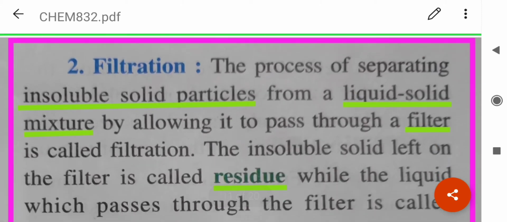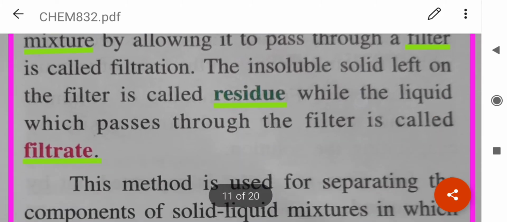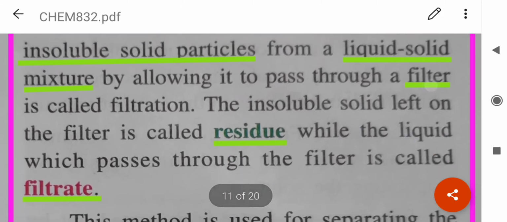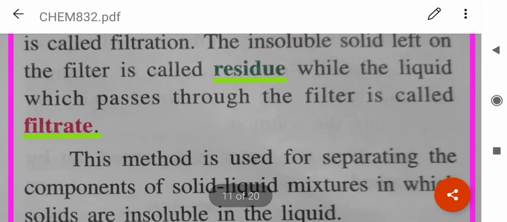Another method, a very common method, is filtration, where insoluble solid particles can be separated from a solid-liquid mixture by passing through a filter. So, what happens is that the insoluble solid is left on the filter as residue, while the liquid which passes through is called the filtrate.